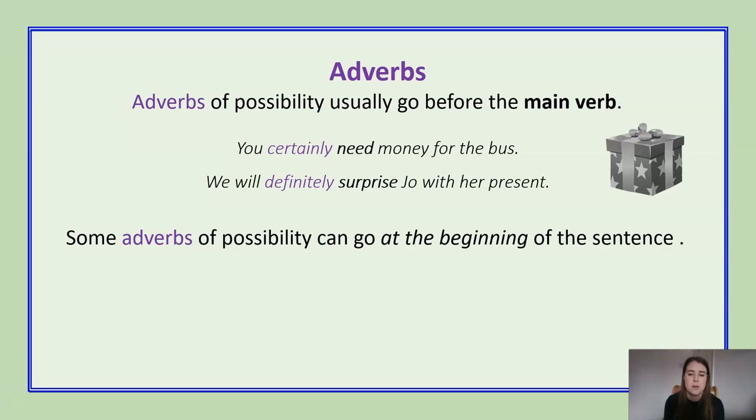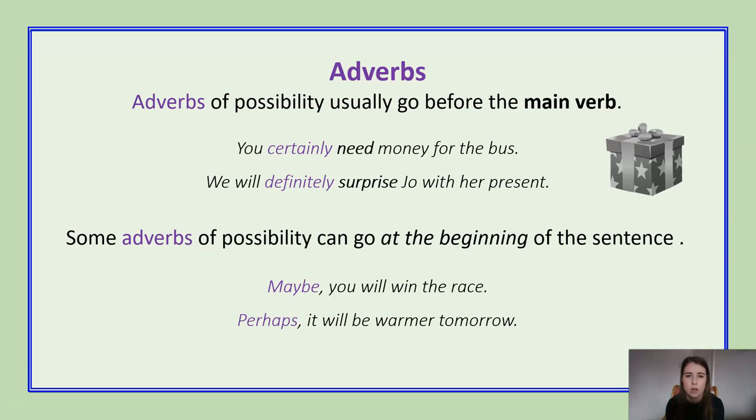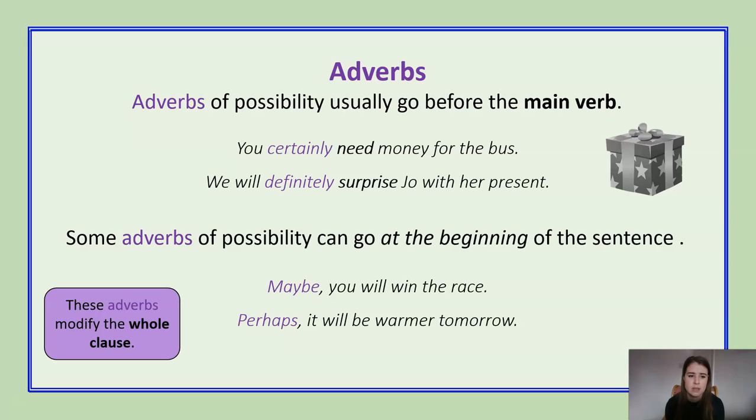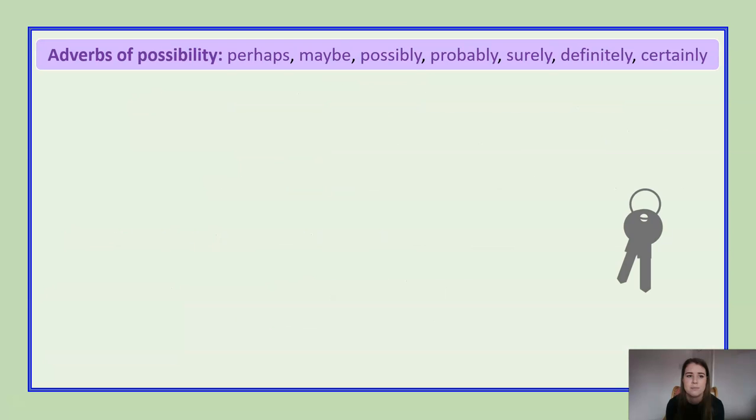Some adverbs of possibility can go at the beginning of the sentence, and we've looked at this before when we've looked at our fronted adverbials. So maybe you will win the race. However, it's important to remember our punctuation, we need our comma. Perhaps it will be warmer tomorrow. So those adverbs will modify the whole clause. We've now used it as a fronted adverbial, so it becomes the start of our sentence.